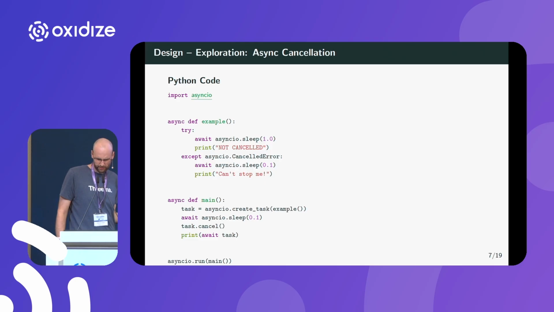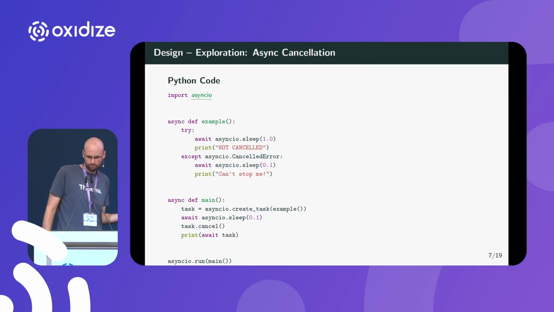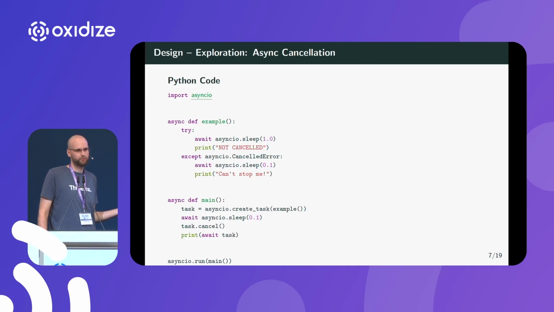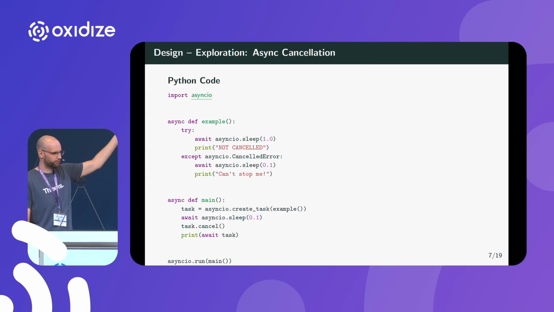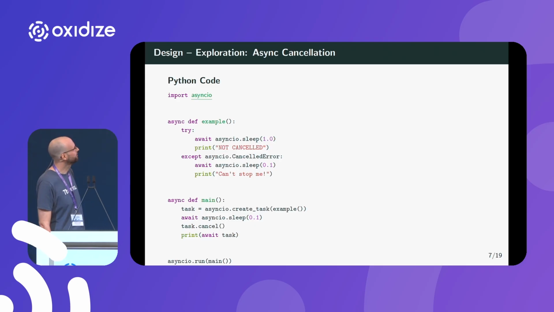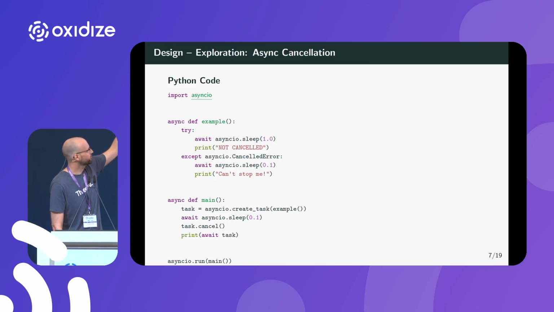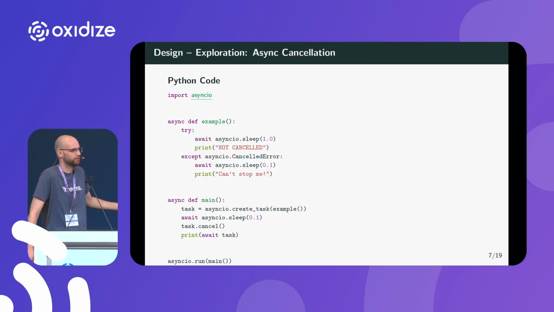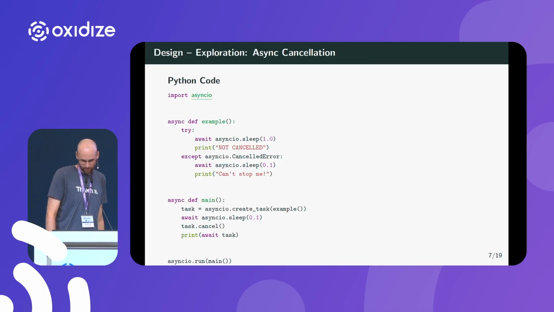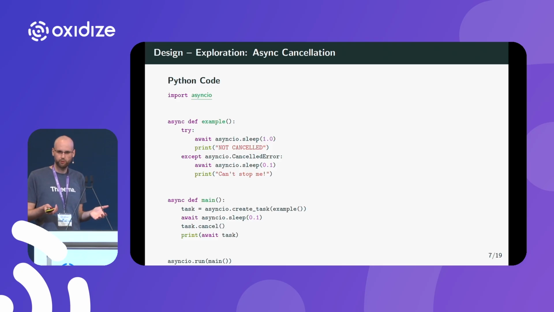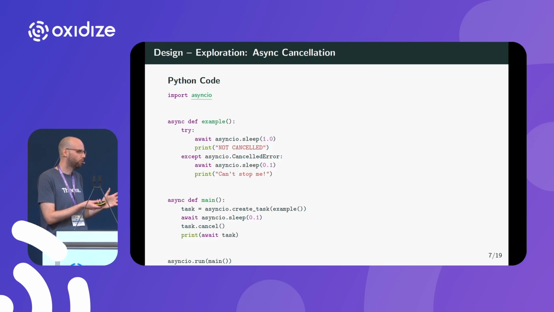But the interesting bit is that in Python, async cancellation is cooperative. We could just ignore that in the coroutine or task. We can just catch the cancel error and carry on. This is also different across other programming languages. JavaScript has no built-in mechanism to cancel promises at all. There's a pattern using an abort controller, but not all APIs use it.